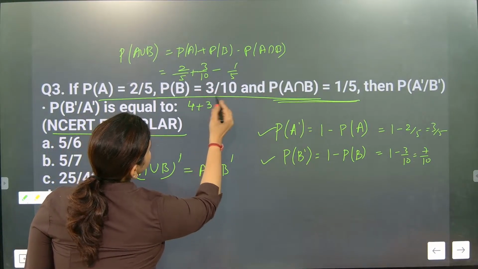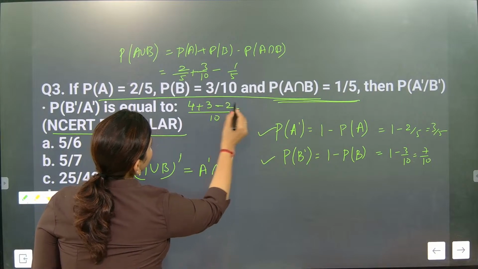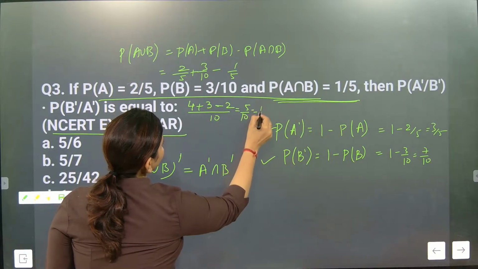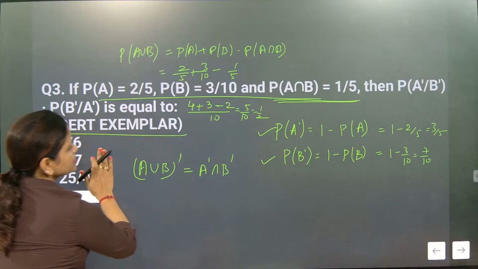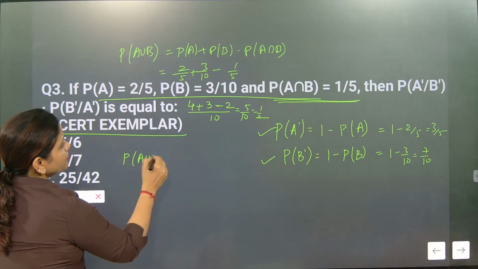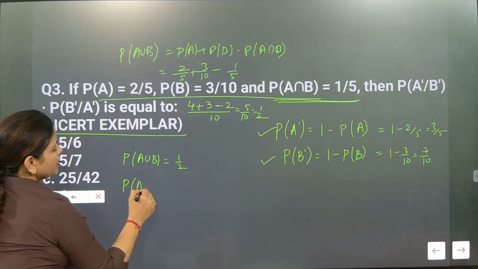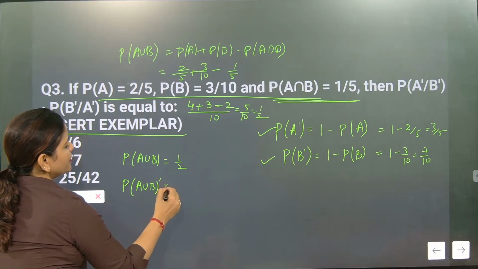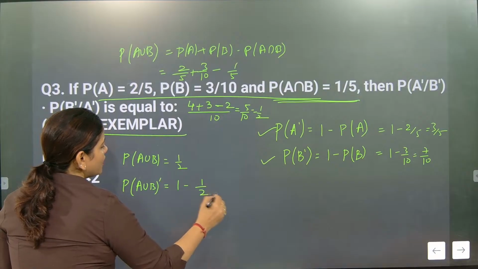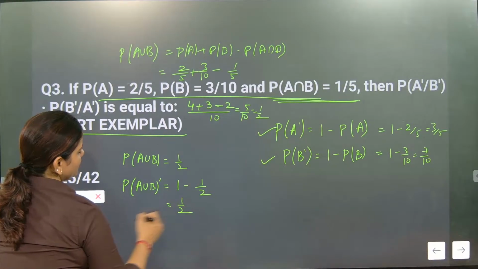Okay, 4 plus 3 minus 2 by 10. So 7 minus 2 means 5 by 10. It is coming as 1 by 2. So P of A union B is coming as 1 by 2. Now its complement will become what? P of (A union B) complement will become 1 minus 1 by 2, so that is half only it will become.